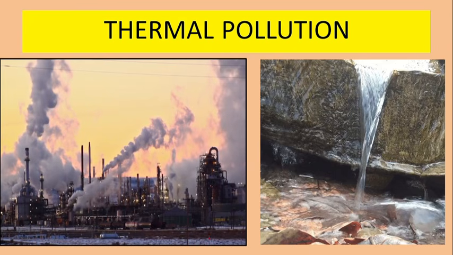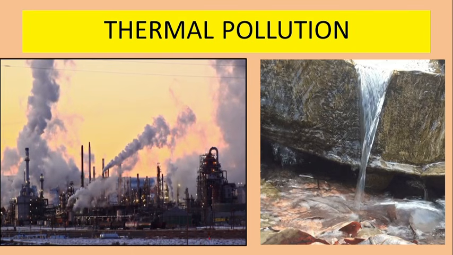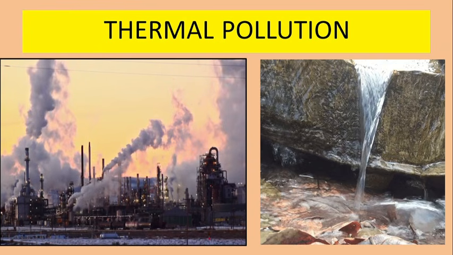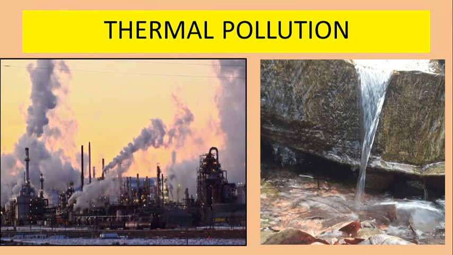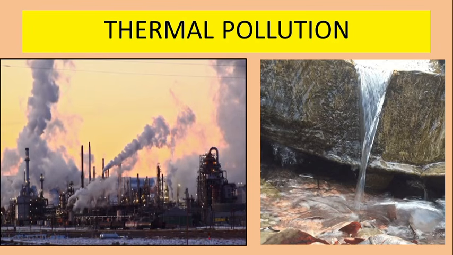So when these industries discharge hot water directly into a river water body, that kind of pollution is known as thermal pollution. So thermal pollution basically means addition of water at very high temperature in a river or any other water stream, which can pose a severe threat to aquatic life.